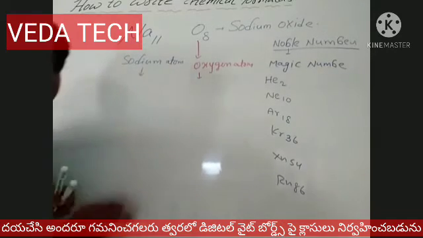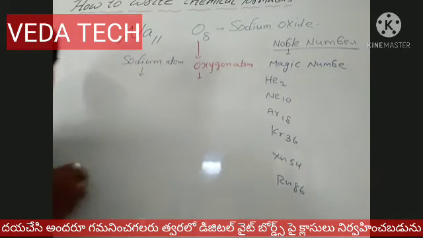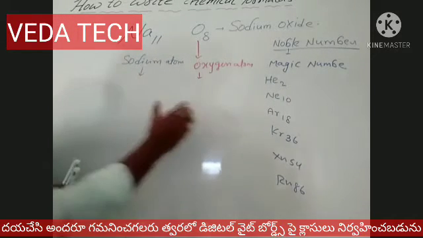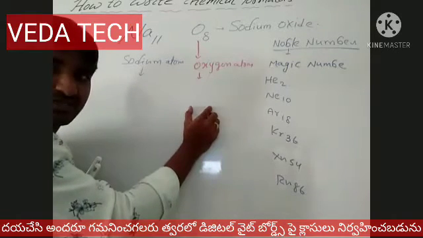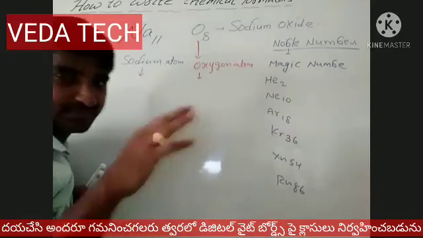Which atom forms a cation? That is called a metal. Which atom forms an anion, a negative charge? That is called a non-metal. Please keep this in mind.